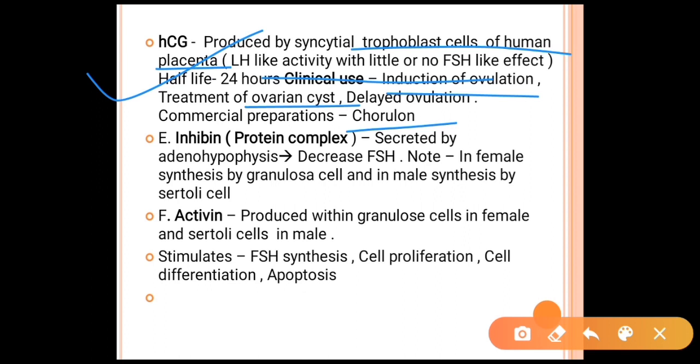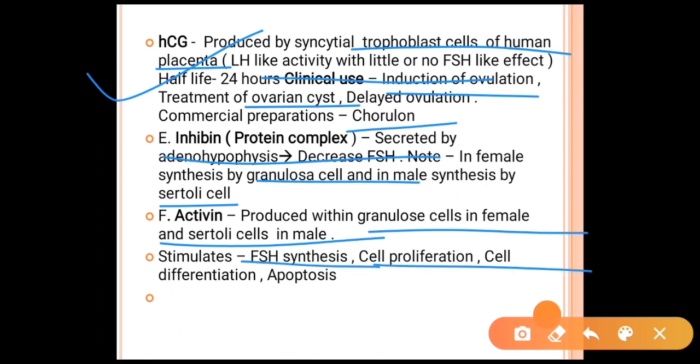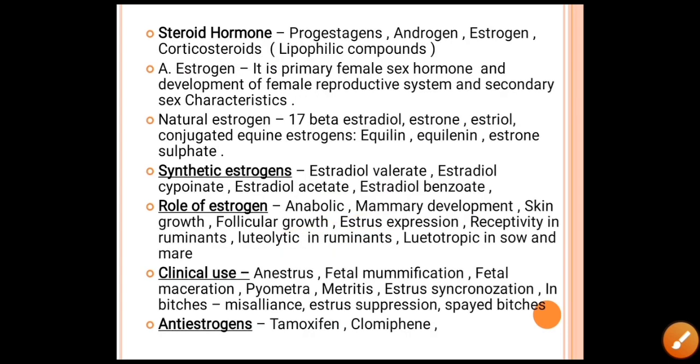Another hormone is inhibin, which is a protein complex secreted by the adenohypophysis and decreases FSH secretion. Note, in females it is synthesized by the granulosa cells, and in males it is secreted from the Sertoli cells. Another hormone is activin, which is produced within the granulosa cells in females and in the Sertoli cells in the male. It stimulates FSH synthesis, for cell proliferation, cell differentiation, and for apoptosis.